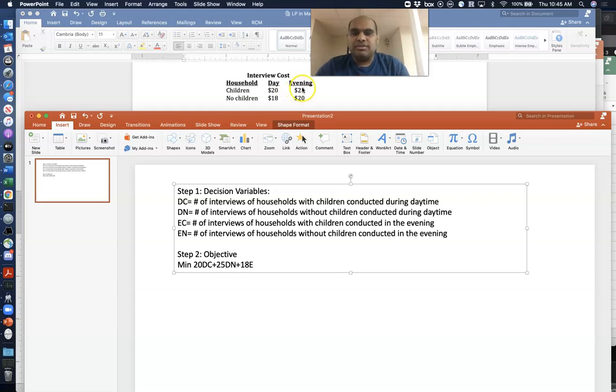Actually, we are doing DC, DN, EC, EN. So DN, daytime, no children will be 18. So let's do 18 times DN. The order really doesn't matter. Just when I'm putting it into Excel, I want it to be in the same order as here: DC, DN, EC, EN. Then EC will be 25 plus EN will be 20, right? So DC, DN, EC, EN. That's our objective: minimize the total cost of conducting all of these interviews, right?